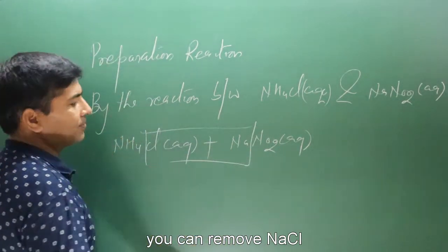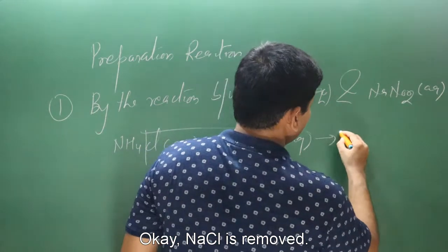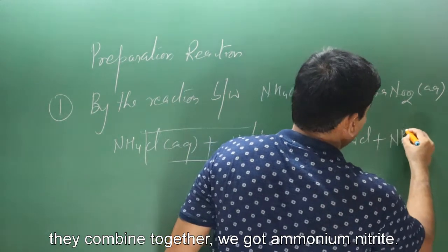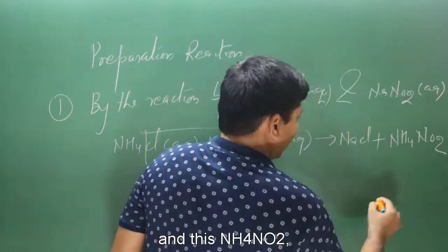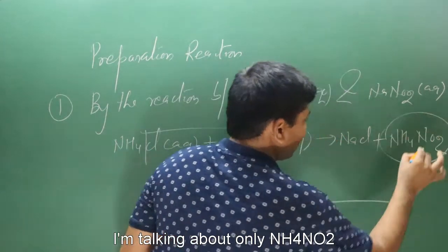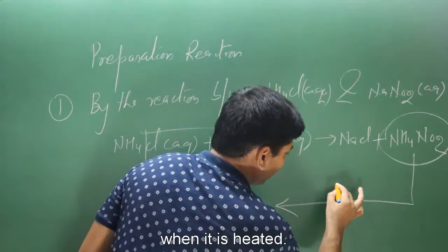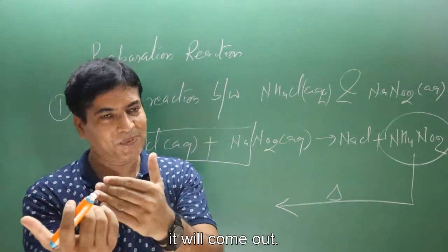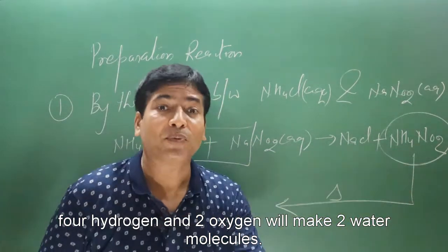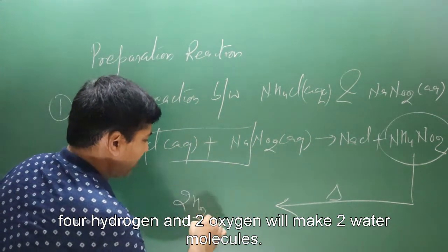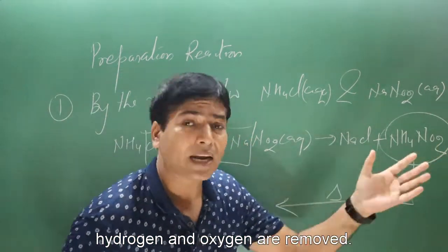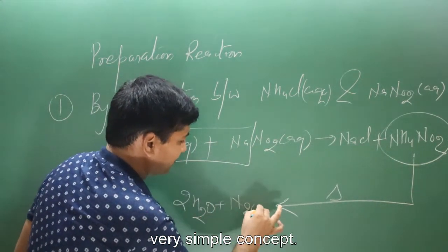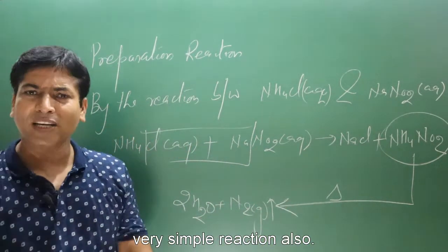You can remove NaCl. Okay, NaCl is removed, and what is left? NH4 and NO2, they will combine together. We get ammonium nitrite, NH4NO2. And then this ammonium nitrite, I am talking about only ammonium nitrite, when it is heated, the maximum amount of water, whatever the quantity of water is there, will come out. Okay, 4 hydrogen and 2 oxygen will make 2 water molecules. Hydrogen and oxygen are removed and then you are left with only 2 nitrogen atoms. Then we get nitrogen gas. Very simple concept, very simple reaction also.